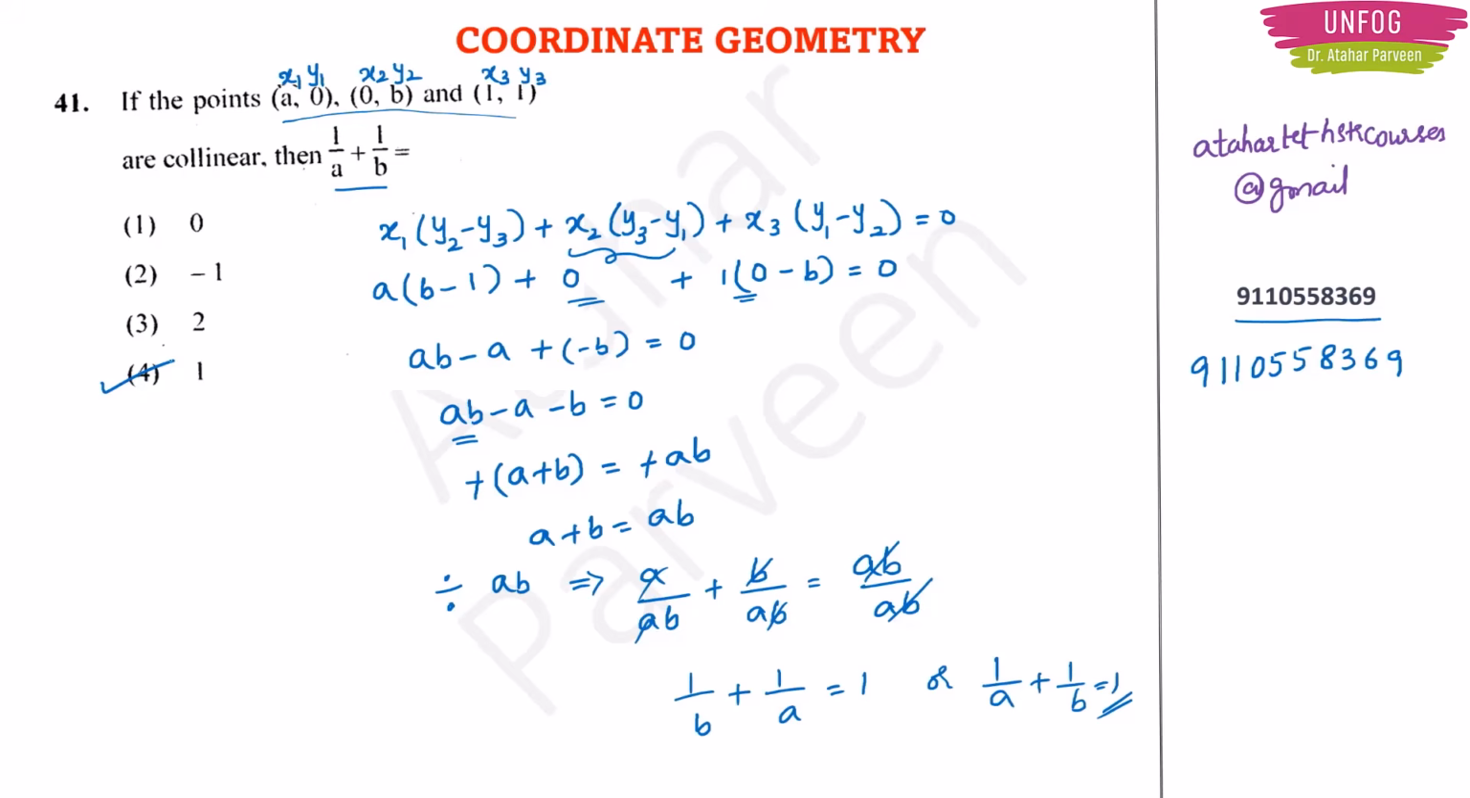Okay. So here what is most important thing? Most important thing is you should know the condition for collinearity. Collinear means the points are lying on the same line. Okay. And you got this formula by the equation of slope.